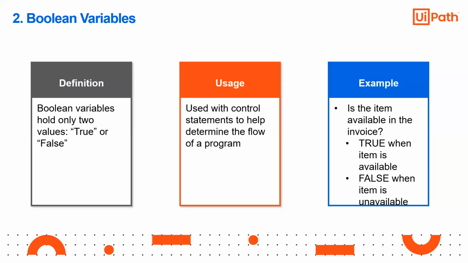Now what will happen: you will see that in some invoices the price is not mentioned, right? Or the equipment is given as a donation. Sometimes you purchase 50 items and the company gives you another 2 items for free. They do not put a price for those 2 items, but they put them in the invoice and write it as a donation, right? So what you have to write is that the price is not available, so it is false.